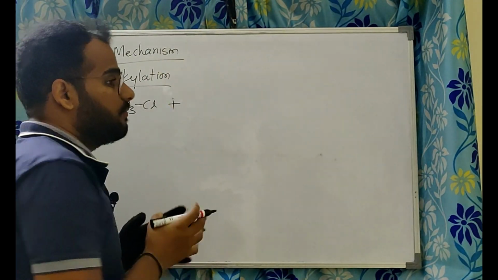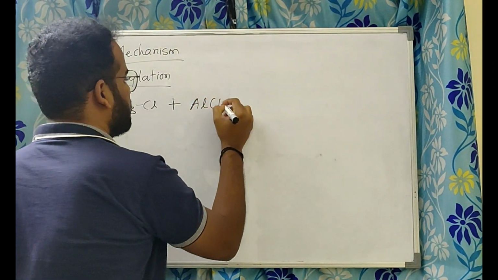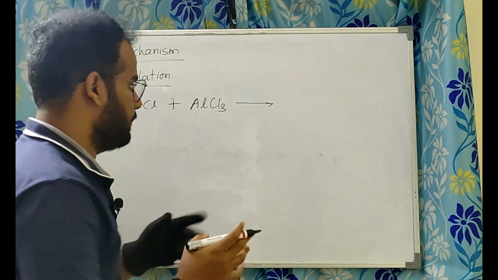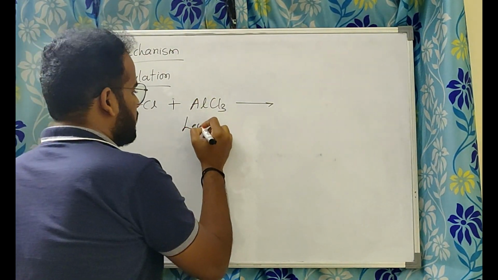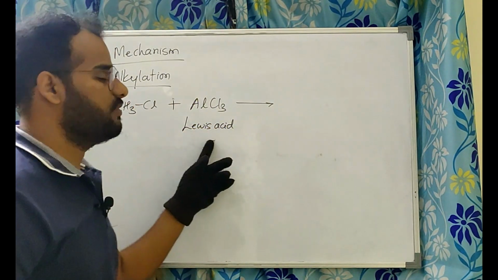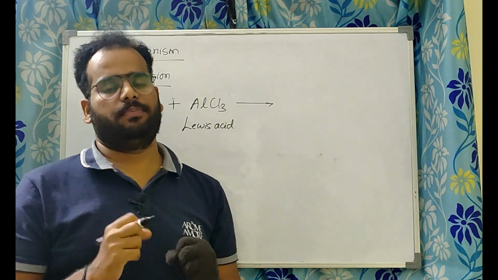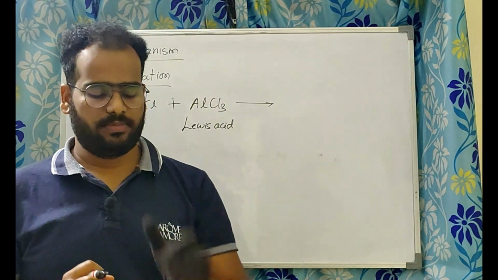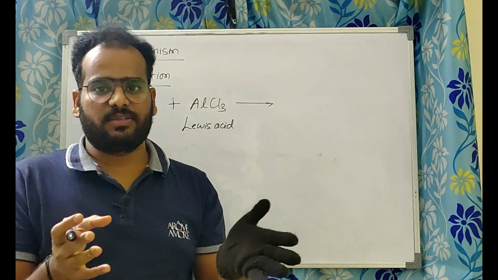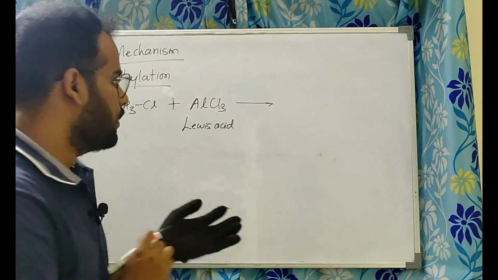Then what are Friedel and Crafts using? Catalyst, AlCl3. Why AlCl3 is a catalyst here, we'll see that later. But what is AlCl3? It is acting as a Lewis acid. Lewis acids are those species which can accept a pair of electrons. Whoever gives it will be Lewis bases. Who are accepting it, those will be Lewis acids.